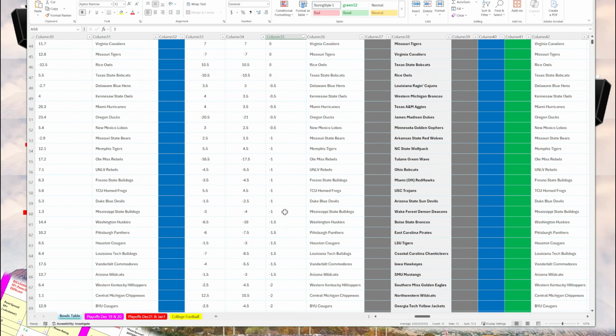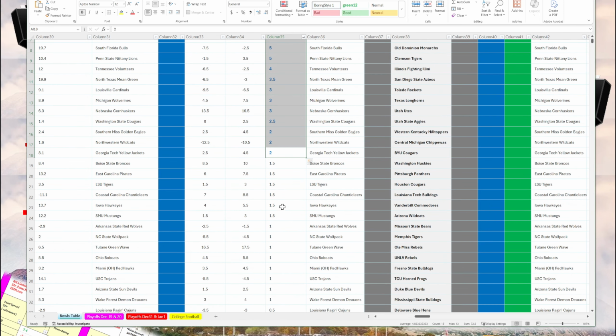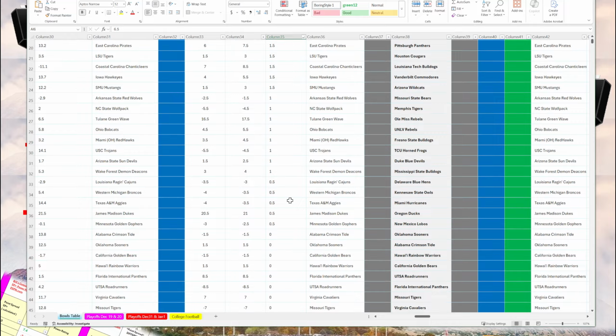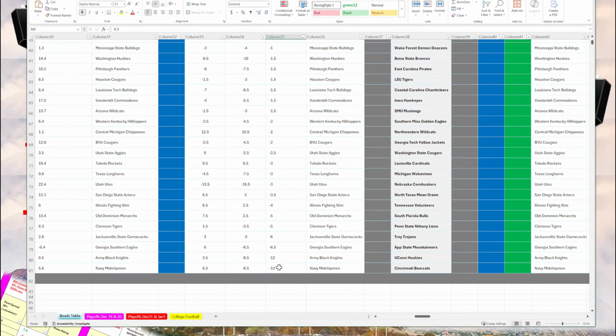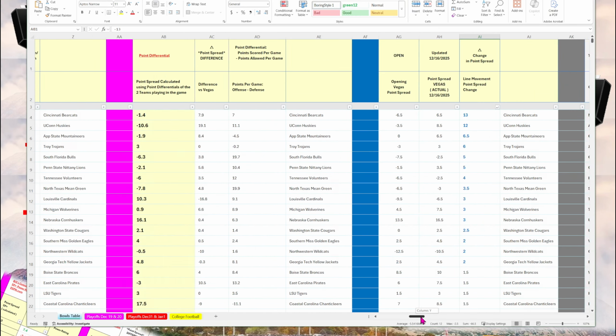A lot of these games have stayed about the same, but there have been games where Vegas has added 13 points, 12 points, 6.5 points. These are pretty large variations, and they've also made adjustments on the negative side. So the line movements are something to keep an eye on.